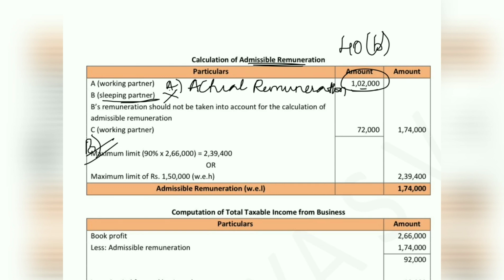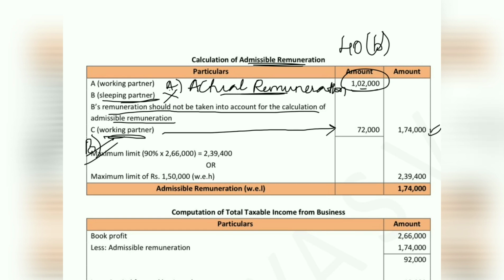So we are not considering sleeping partner's value here. So B should not be considered because he is a sleeping partner and he is not eligible for any deductible remuneration. Now point C is working partner. So partner C has a remuneration value of rupees 72,000. So total remuneration of both A and C is 1,74,000. So actual remuneration is 1,74,000.